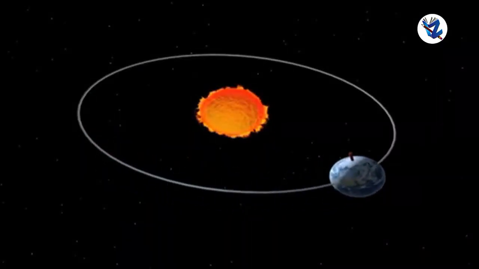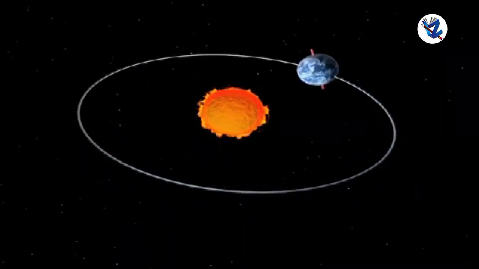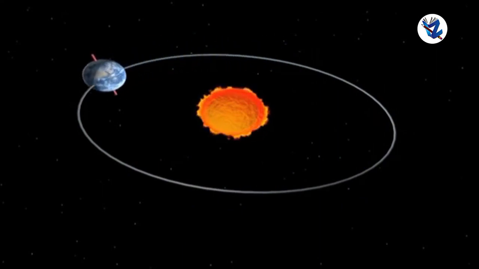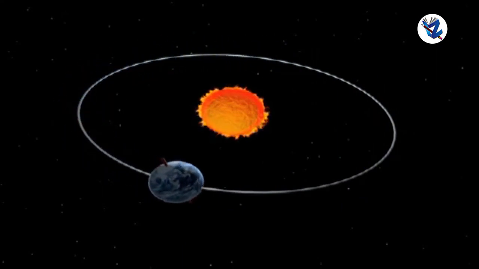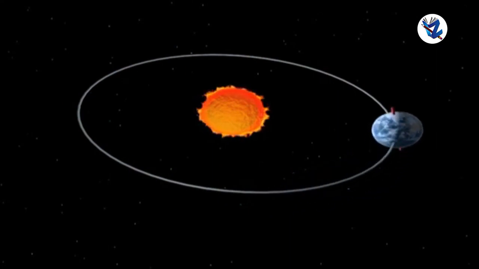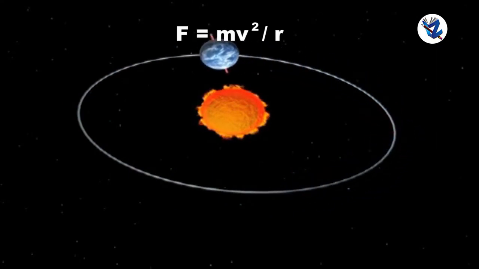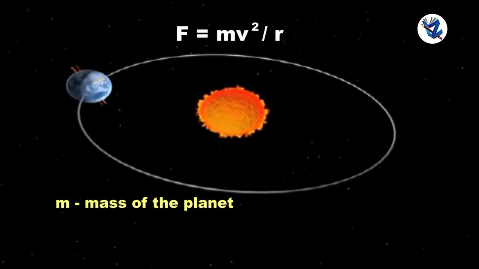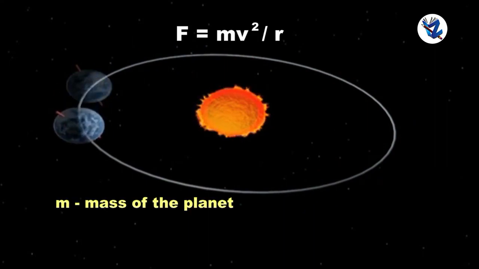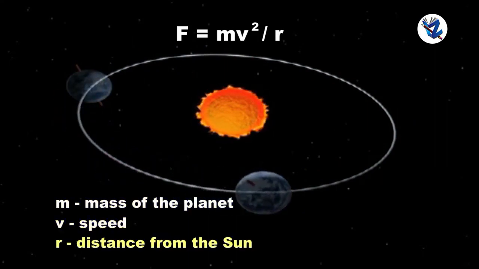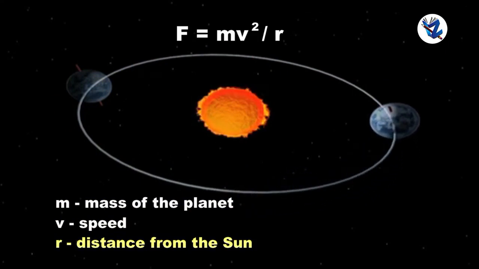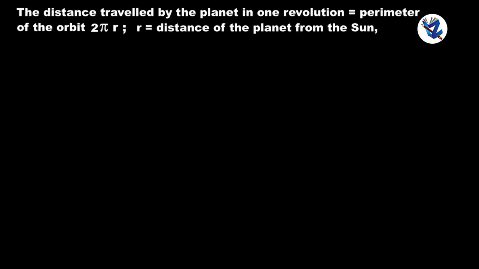If a planet is revolving around the sun in a circular orbit in uniform circular motion, then the centripetal force acting on the planet towards the sun must be F equals mv square upon r, where m is the mass of the planet, v the speed, and r is the distance from the sun. The distance travelled by the planet in one revolution is the perimeter of the orbit, that is 2 pi r, where r is the distance of the planet from the sun.